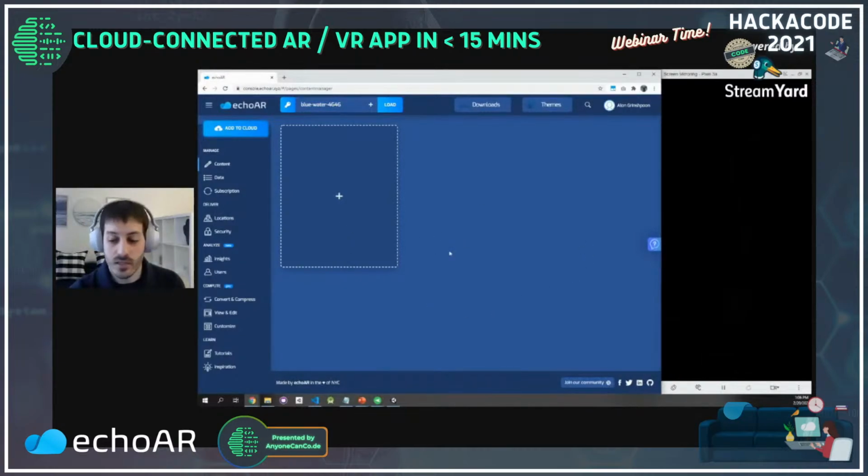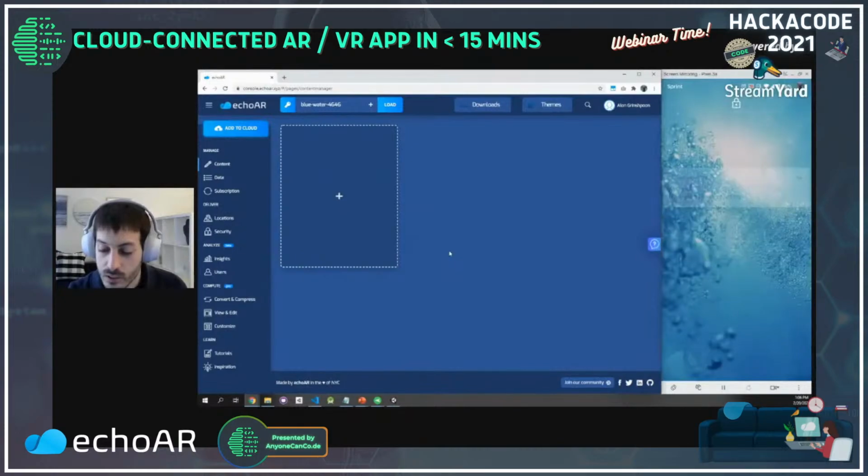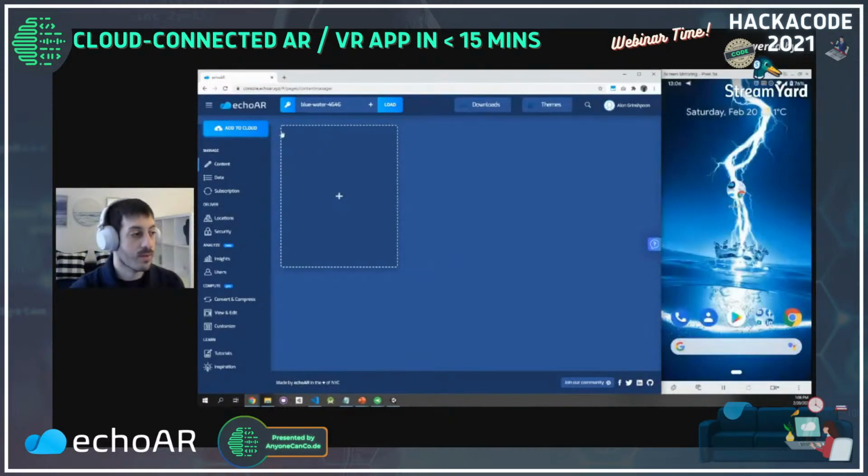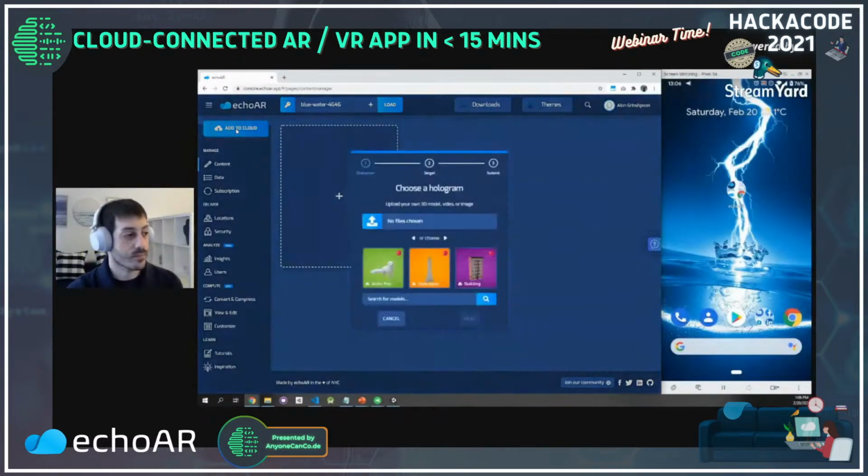On the left, you're seeing the console, and on the right, you're just seeing my phone. So I'm going to start with something super simple. I'm going to add some content to the cloud. So here you can add files like images, videos, 3D models, or you can use some of the sample apps that we provide right here, or even use our search engine right here to look for free 3D models that you can use. But I'm going to start with something simple.